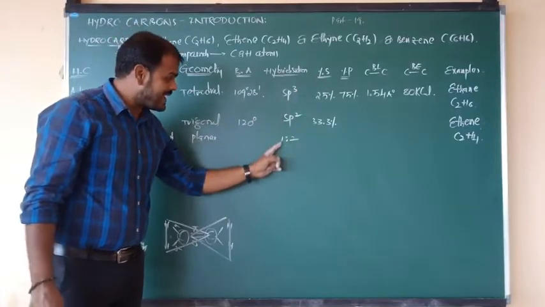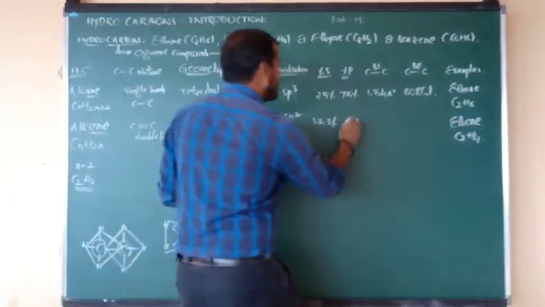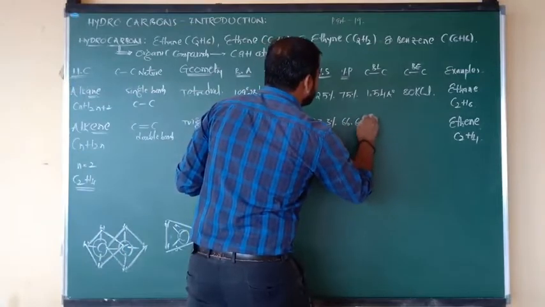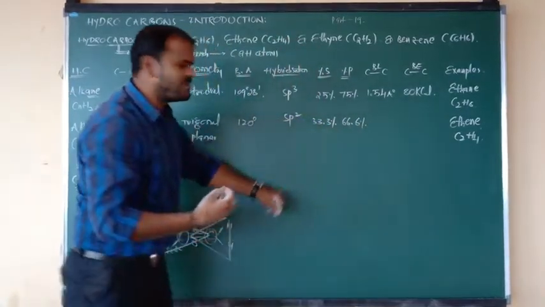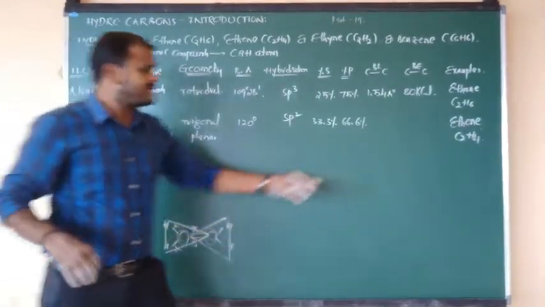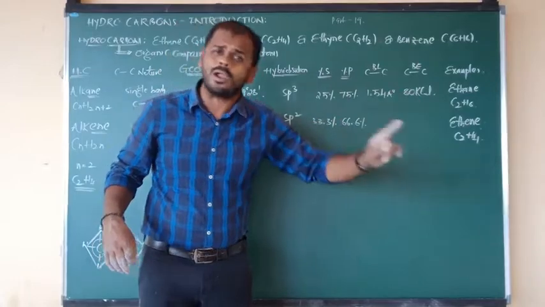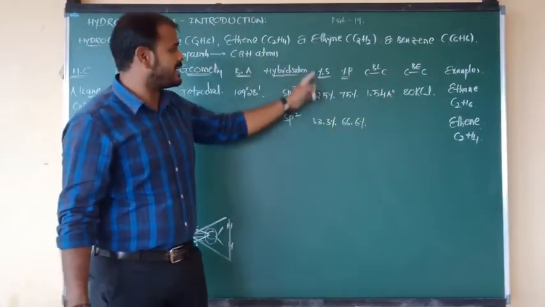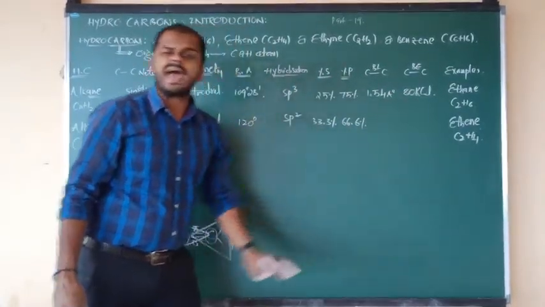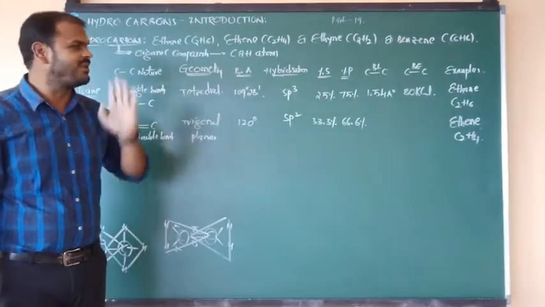But as compared to s, p is double, so double it. 33 becomes 66.6%. I hope you understand that data clearly. So in all alkenes, for suppose ethene, propene, butene, pentene, the percent of s character is 33 and the percent of p character is 66.6%.